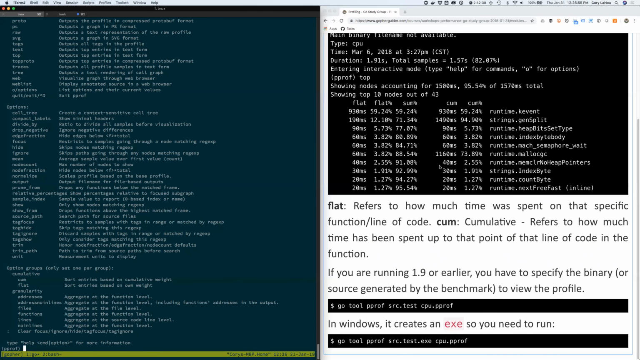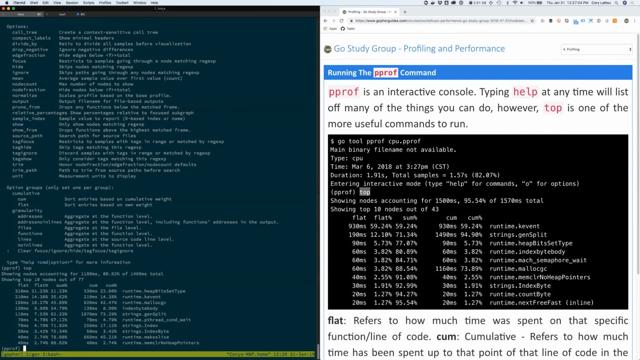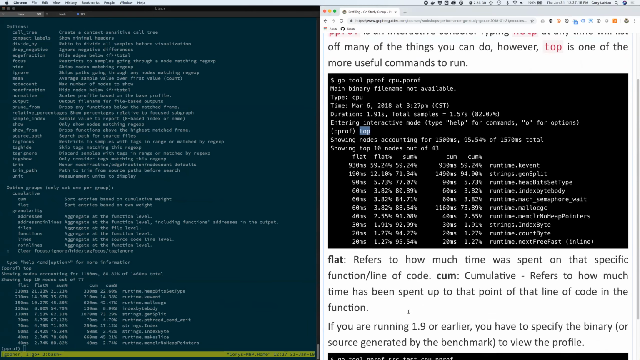But fundamentally, there's two things we really tend to do. The most common thing we typically do is we run the top command. So you can see right there, I've got the top command. If I issue top, that's going to get me this little table that comes back right here. What that ends up doing is it gives me an idea of my flat and my cumulative numbers, which is what I'm trying to look for, big numbers there.